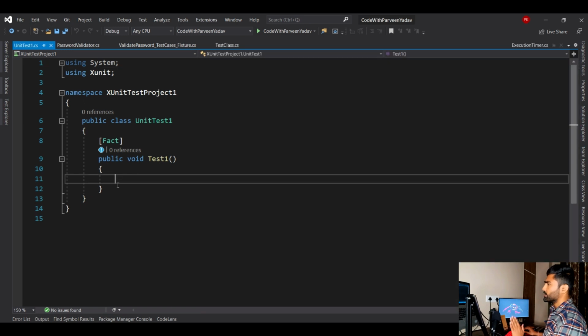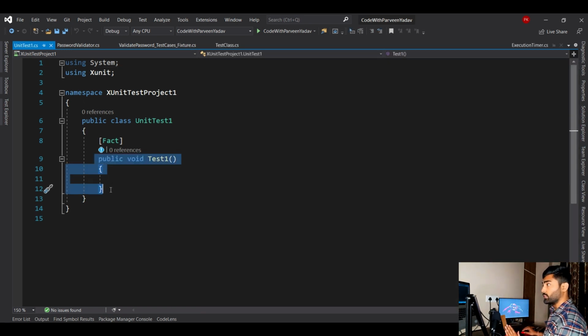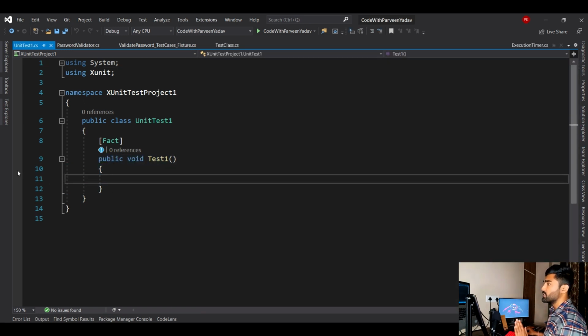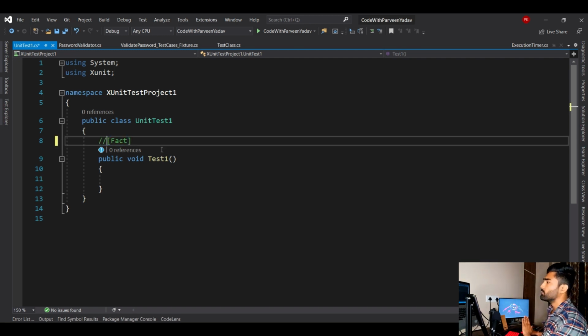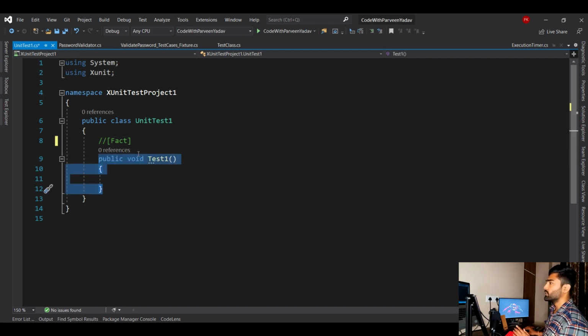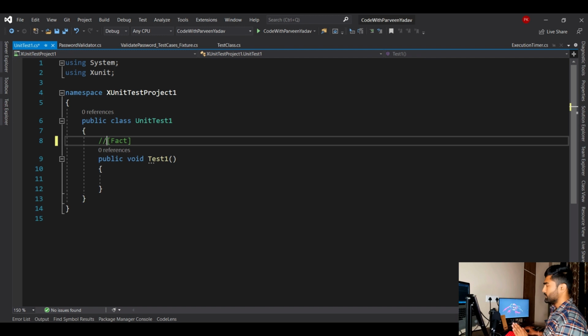Now let's make sure this application is also running, because it's possible that you could face some issue. So this is very important, this Fact. If you don't mention this Fact like this, then it won't be your unit test. So for sure, on top of your method, you have to use the attribute Fact, or there are other attributes, Theory also. We will talk a little later about what Fact and Theory are, but to make your method a unit test method, you have to make it a Fact.